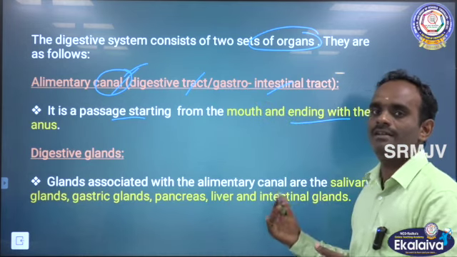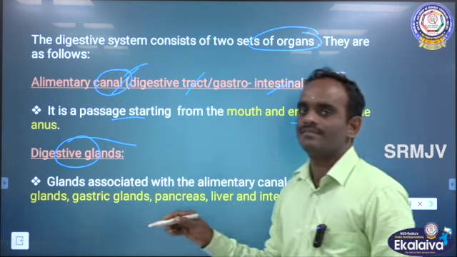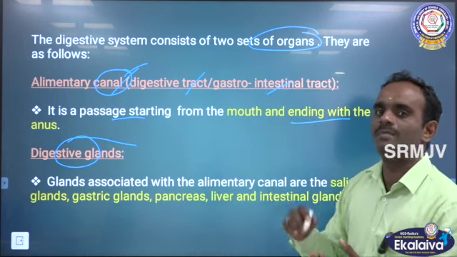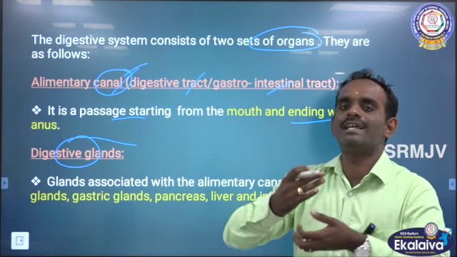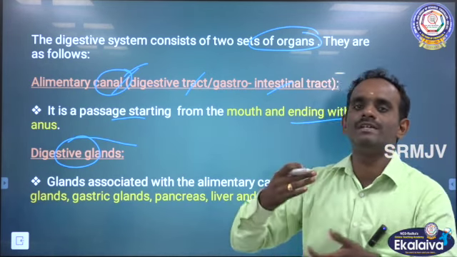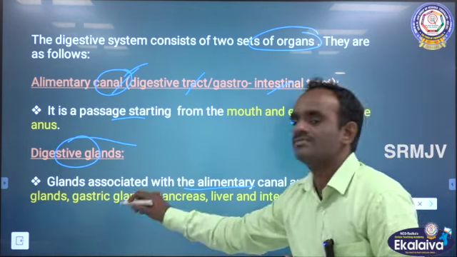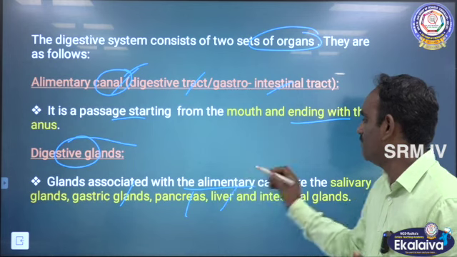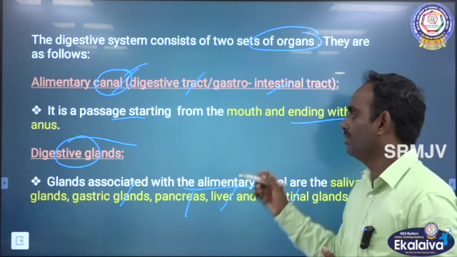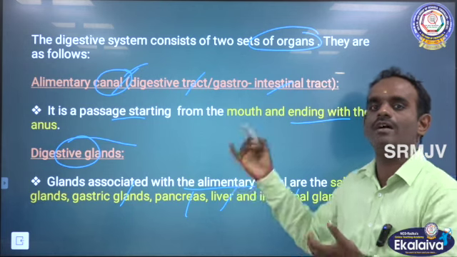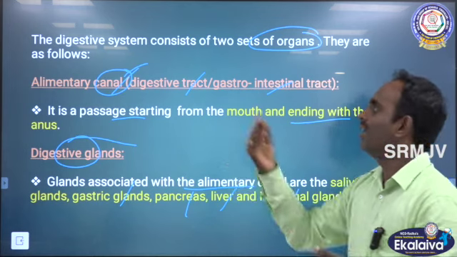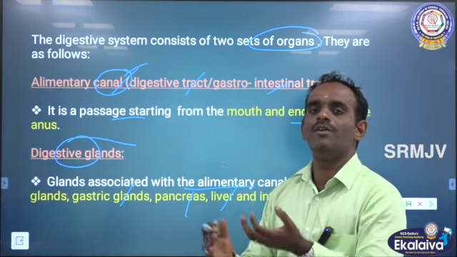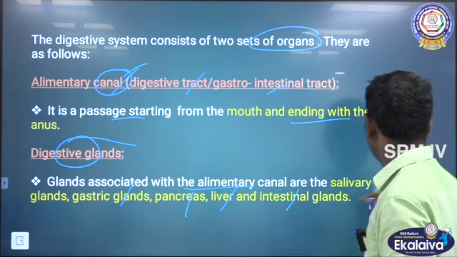The second set of organs is the digestive glands. These are glands associated with the alimentary canal. They are always associated, and they have interaction with the alimentary canal. The glands associated with the alimentary canal are the salivary gland, gastric gland, pancreas, liver and intestinal glands. So, this is the second set of organs. This alimentary canal and the digestive glands are both organs involved in the digestive system. Okay.